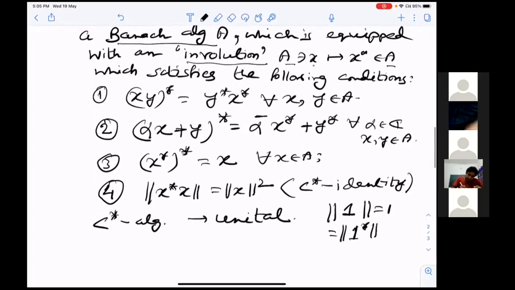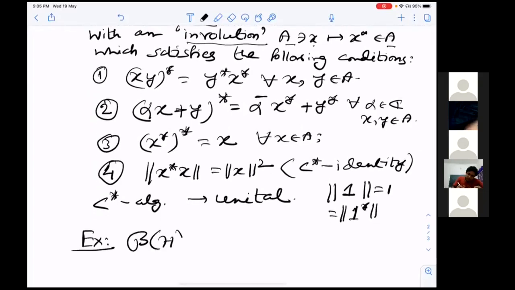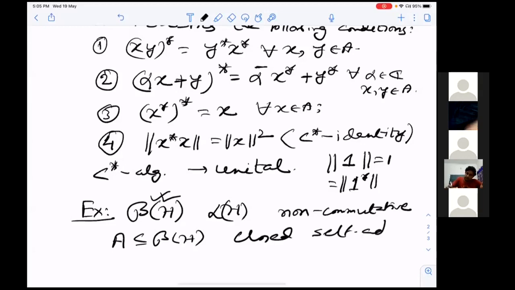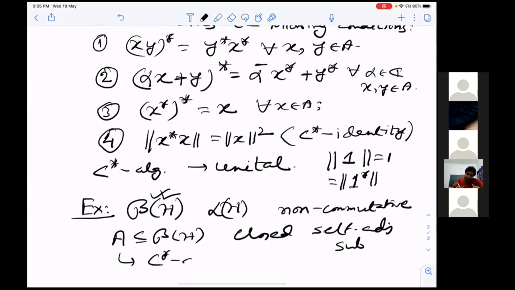A typical example of a C-star algebra is B of H, which some call L of H. I will stick to this notation, B of H, bounded linear operators on a Hilbert space. And this is highly non-commutative. Also, it is obvious that if A is a closed self-adjoint subalgebra, self-adjoint meaning if x is in A then x star is also in A, then any closed self-adjoint subalgebra of B of H is trivially a C-star algebra.